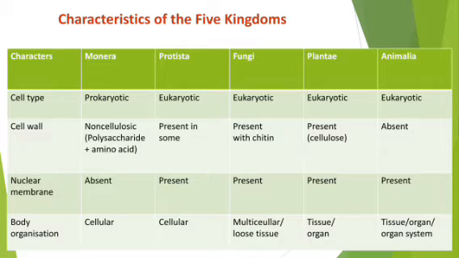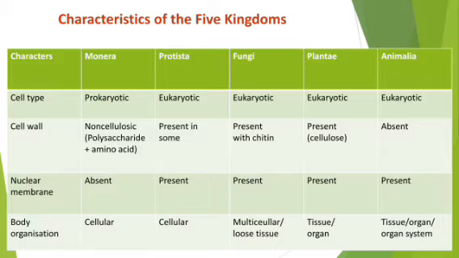From Monera, Protista is a little more developed, then Fungi is a little more developed than Protista, whereas from Fungi, plant is a little more developed, and Animal is the highest developed. Okay, clear? Now my dear students, about the cell type we came to know.